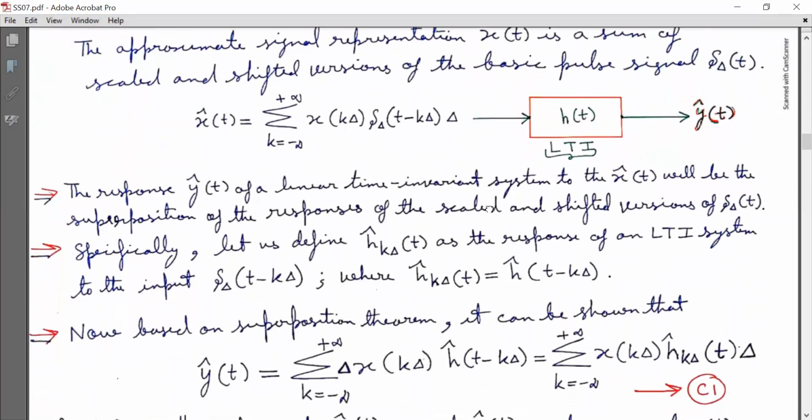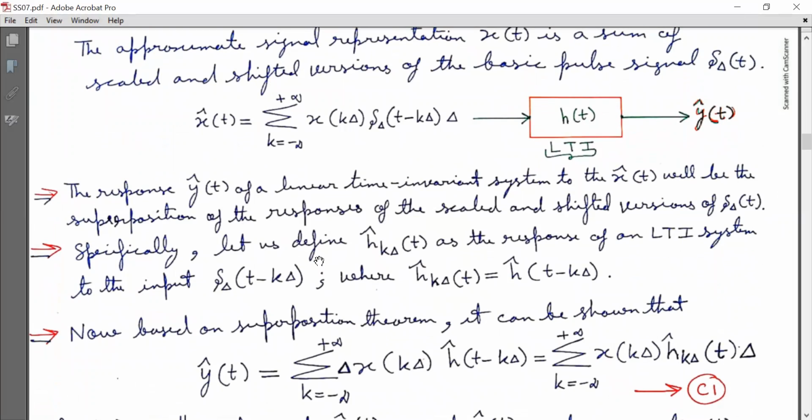Now the response y cap(t) of a linear time invariant system to the x cap(t) will be the superposition of the responses of the scaled and shifted versions of delta with subscript uppercase delta (t). I repeat, the response y cap(t) of a linear time invariant system to the x cap(t) will be the superposition of the responses of the scaled and shifted versions of delta with subscript uppercase delta (t).